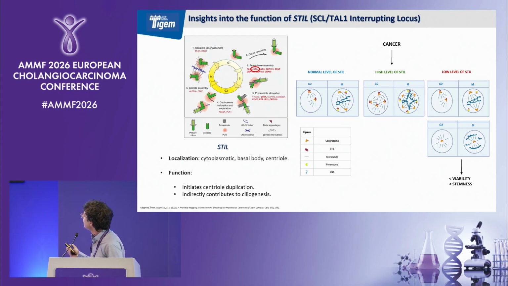When we have a high level of STIL, as we have in cholangiocarcinoma, we have an increased number of centrioles, so we have a multipolar spindle. When we reduce the level of STIL, with a small molecule or with CRISPR-Cas9 technology, we have a reduction in the number of centrioles. So we have a bipolar or unipolar spindle.